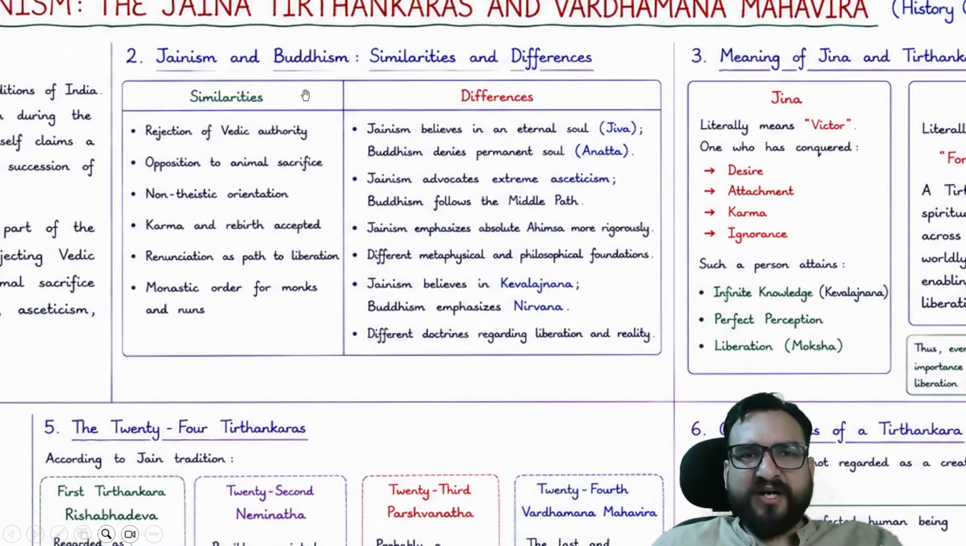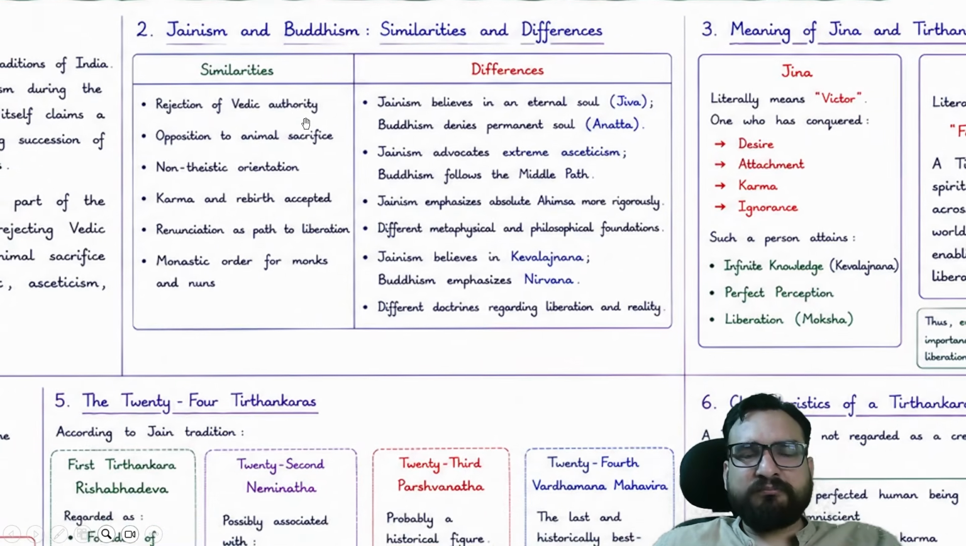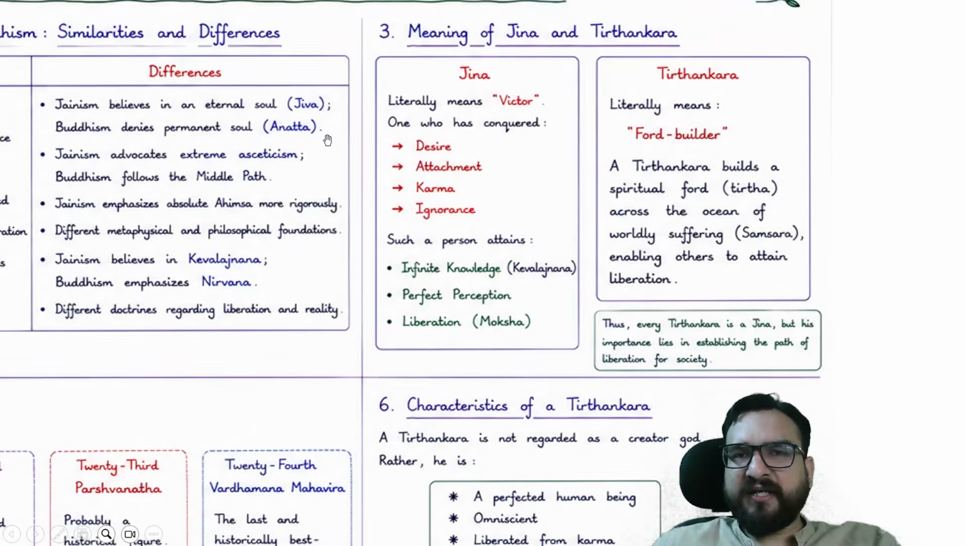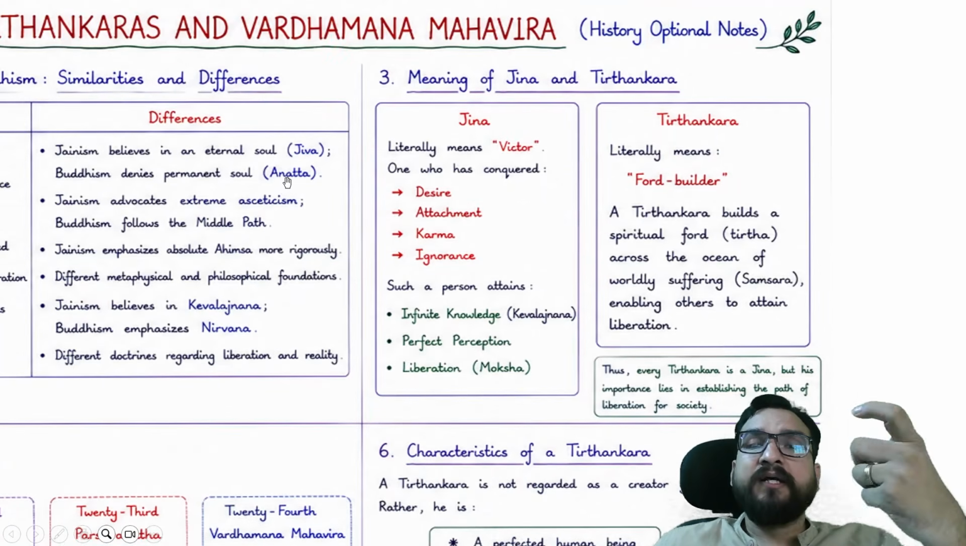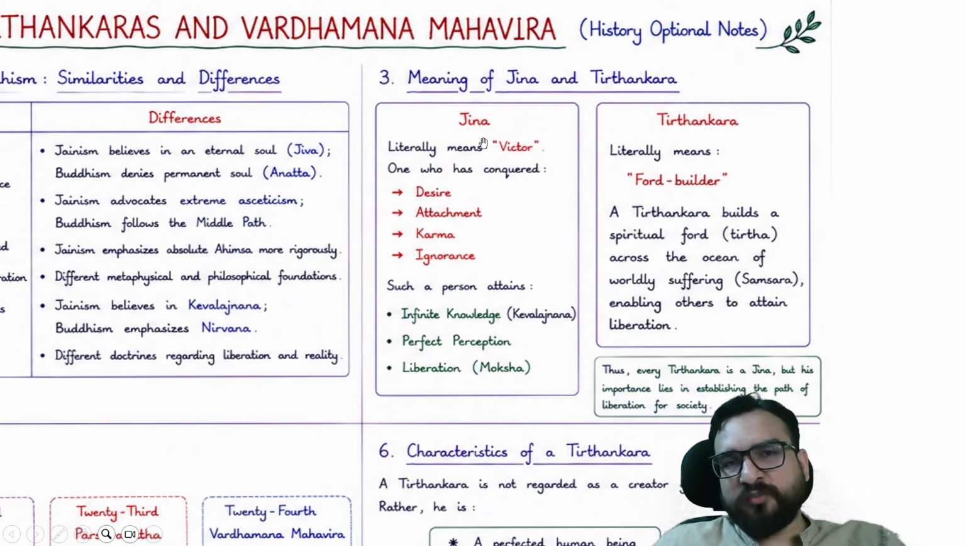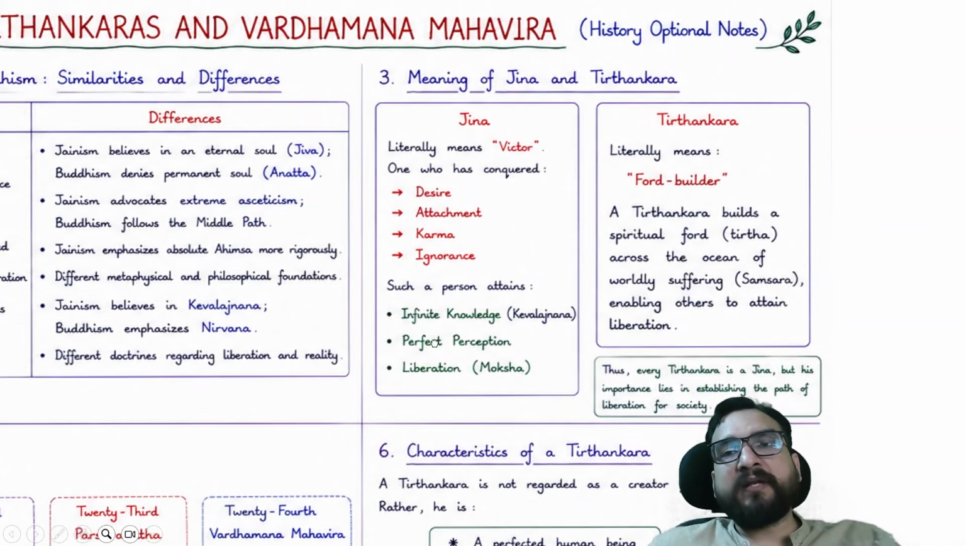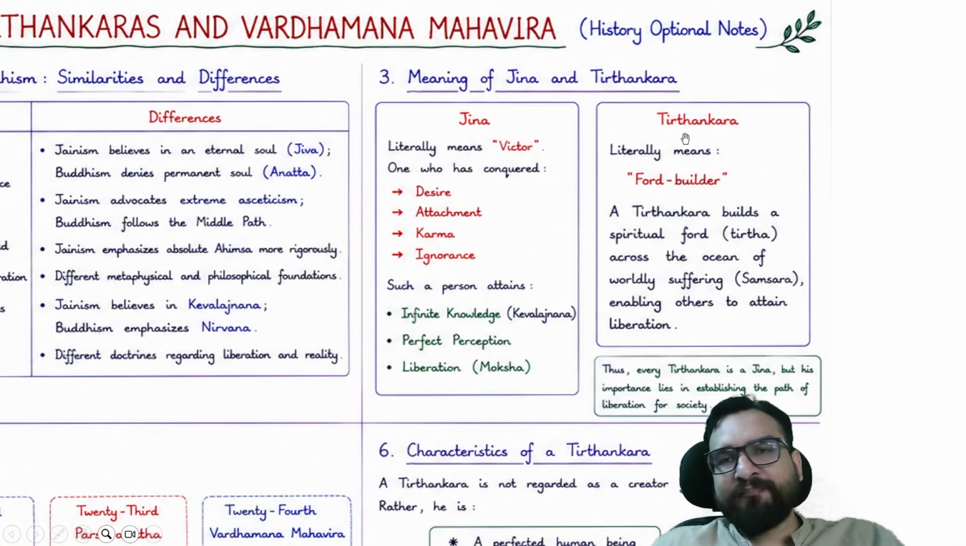ठीक है. What are the differences between Jainism and Buddhism? ये हम आखिरी में देखेंगे, because once you have to understand the philosophies of Jainism as well. Jina means victor who has conquered desire, attachment, karma, ignorance. Such a person attains infinite knowledge, that is said to be Kaivalya Gyan, perfect perception, and he is said to be liberated from this cycle of birth and rebirth.